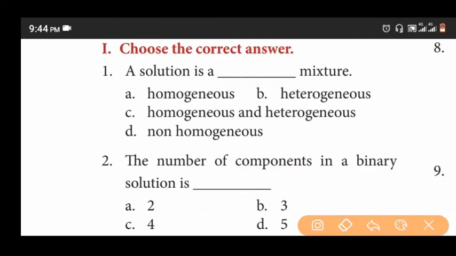Ninth lesson. Lesson name: solutions. First question. A solution is a dash mixture. Options: homogeneous, heterogeneous, homogeneous and heterogeneous, non-homogeneous. The answer is homogeneous, option A. Second question. The number of components in a binary solution is: option 2, 3, 4, 5. Option A, 2.